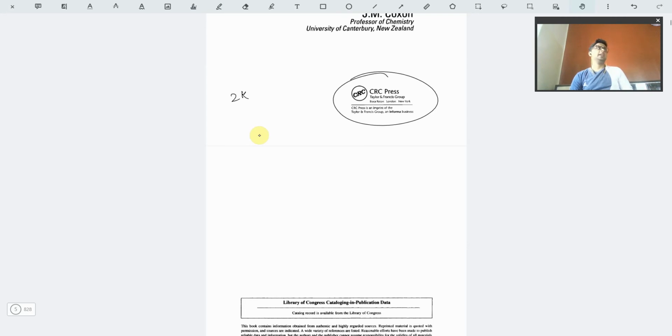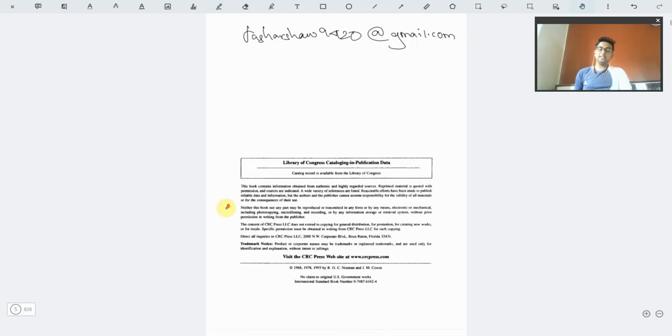I obtained this PDF from my professor, who is a professor at IIT Kharagpur. He has a legal copy of this book, and I obtained it from him. If you require it, I'll send it to you. Contact me via email: tusharshaw9420@gmail.com. Obviously, piracy is not possible.